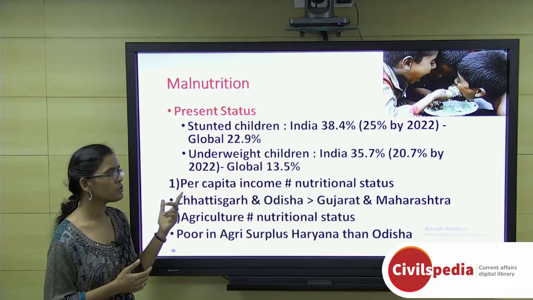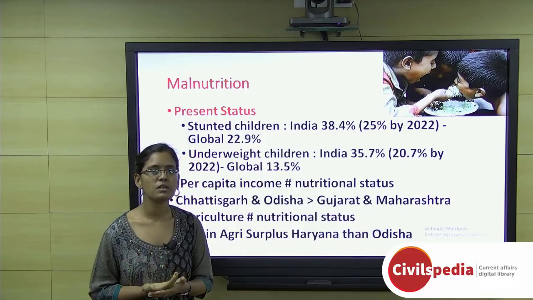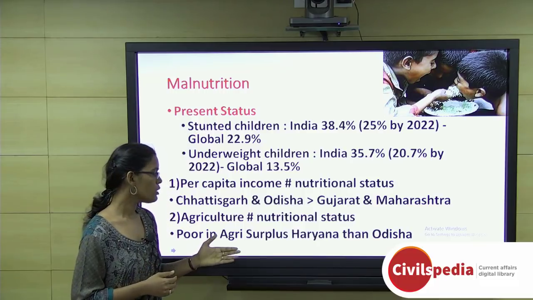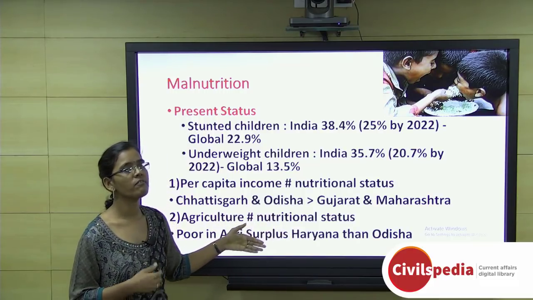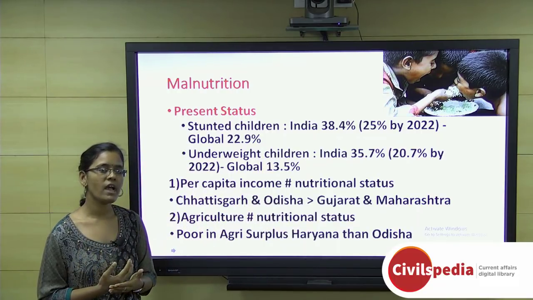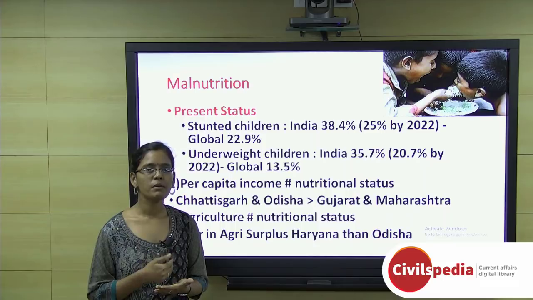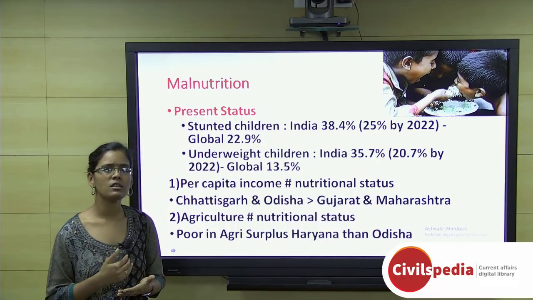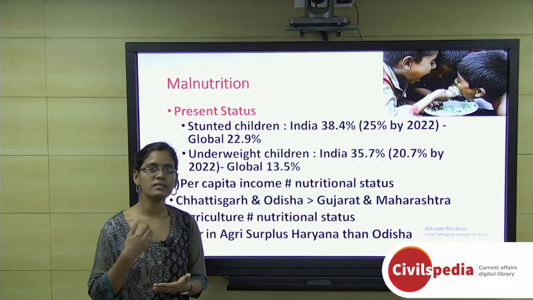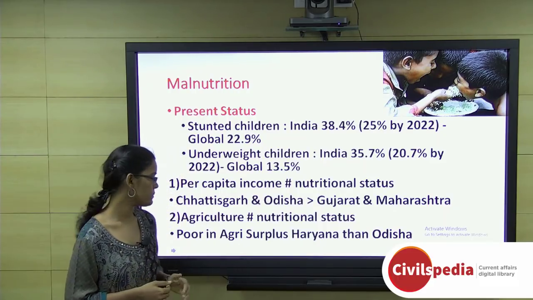And the second myth is that agriculture surplus is related to nutrition. We used to think that if a state has more and more surplus of agriculture food production, then there will be better nutrition status. But that is not the truth, because agriculture surplus states like Haryana do not perform very well when compared with Odisha. That shows that what we have to address with respect to malnutrition is different. It is not the myth that when they have a higher amount of food production, the nutrition problem will be solved. This is not the scenario. We need more dietary knowledge, sanitation and other social factors, which are the most crucial things playing a role in malnutrition.